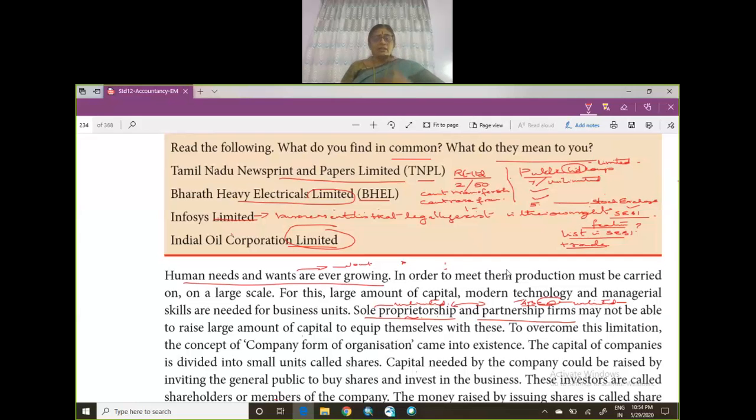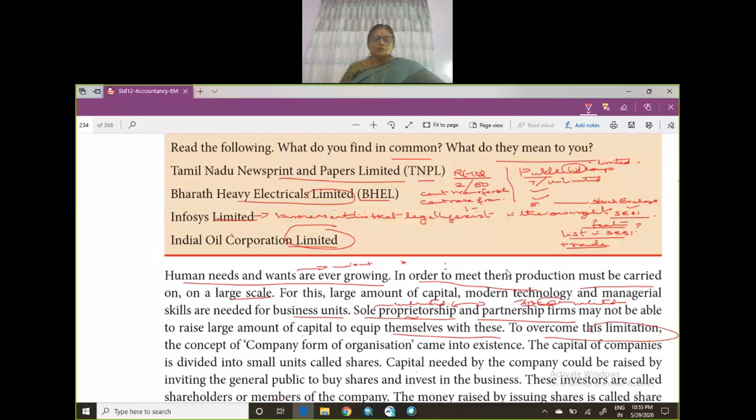Competition is also there. Demand is also there for the products, isn't it? So in order to meet them, production must be carried on a large scale. Now, how do you do that? A large amount of capital, modern technology and managerial skills are needed for business units. Sole proprietorship and partnership firms may not be able to raise a large amount of capital to equip themselves with this. So, to overcome this limitation,